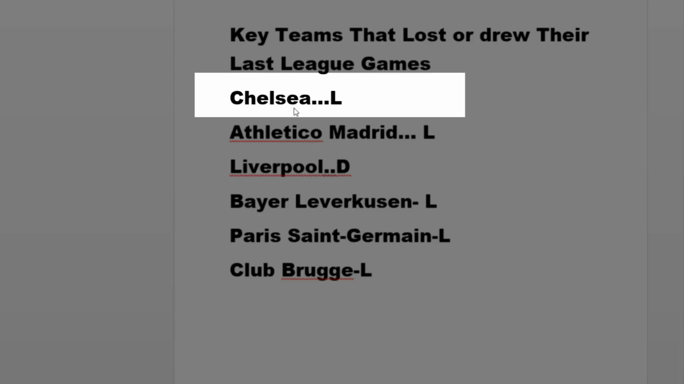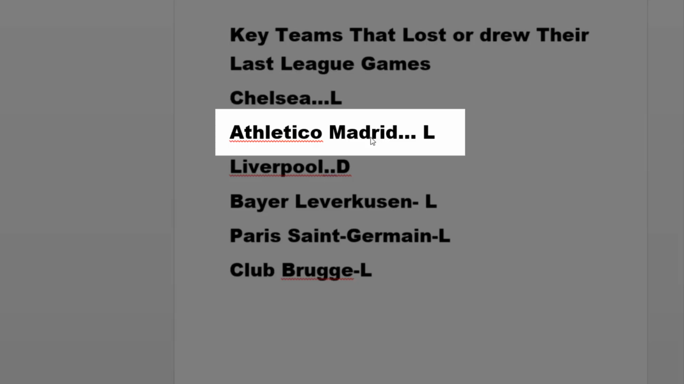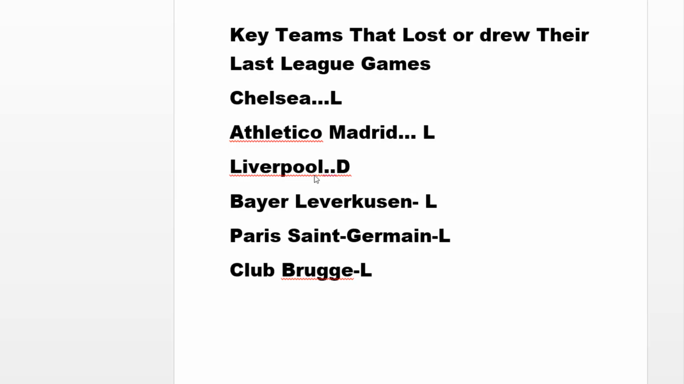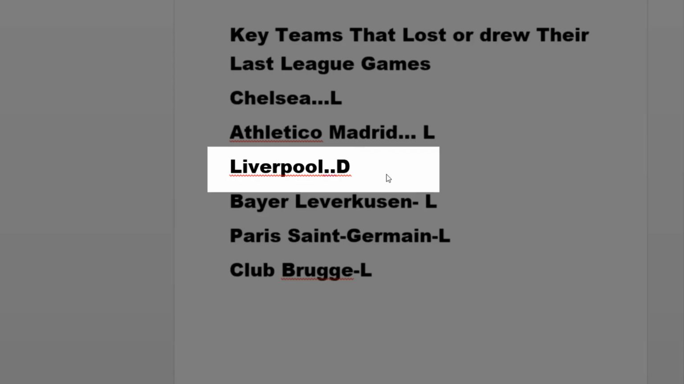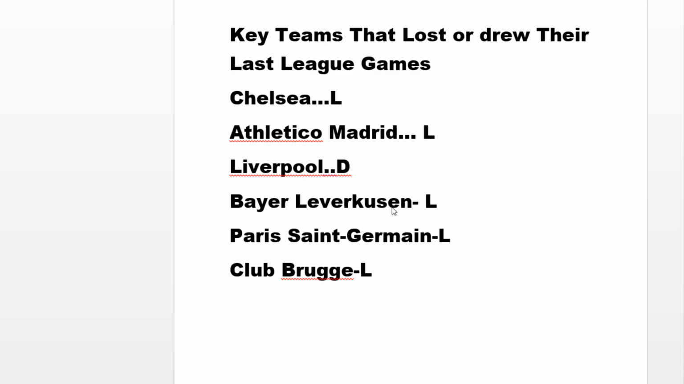Chelsea took a 3-1 defeat at Newcastle. Atletico de Madrid took a 3-1 defeat too at Barcelona. Liverpool drew versus Sunderland. Bayer Leverkusen lost the match on home soil to Dortmund. PSG lost their last league game to Monaco, and Club Brugge also lost their last league game.